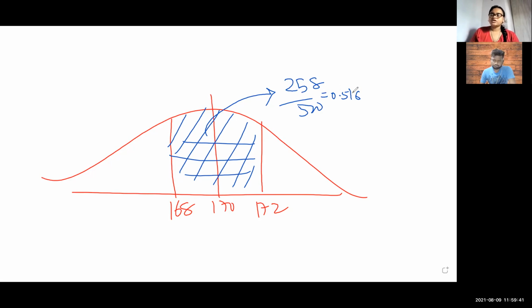So 0.516 is the value between 168 to 170 plus 170 to 172. So I divided 0.516 by 2.